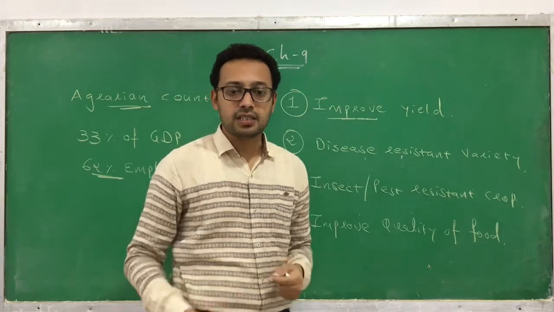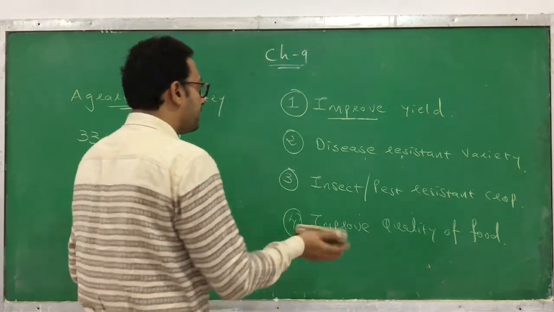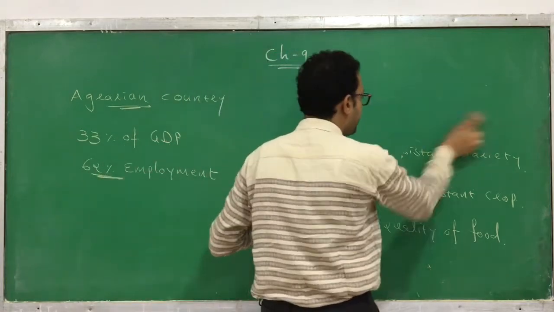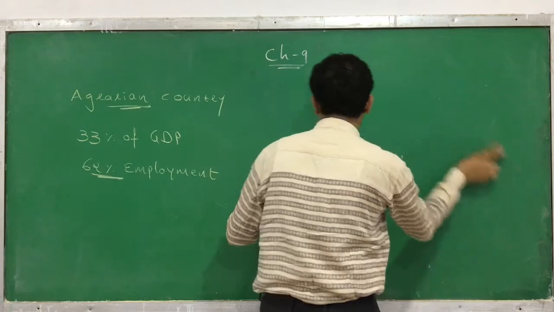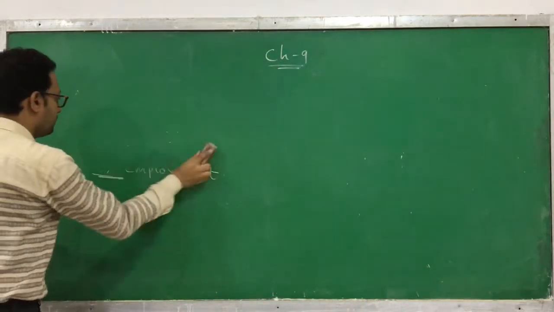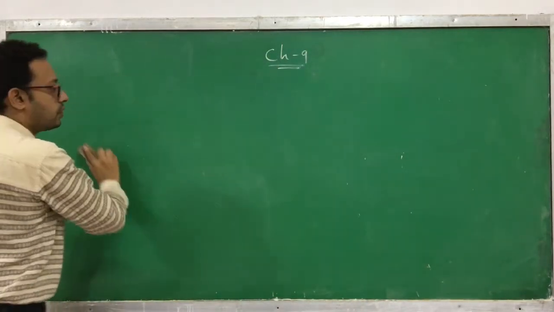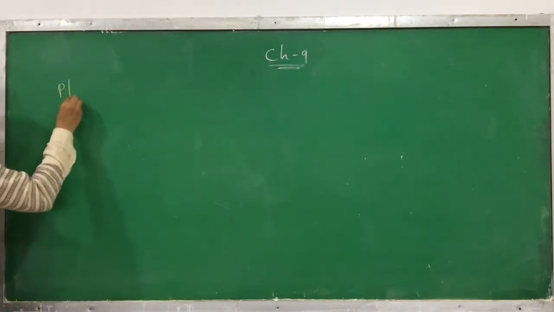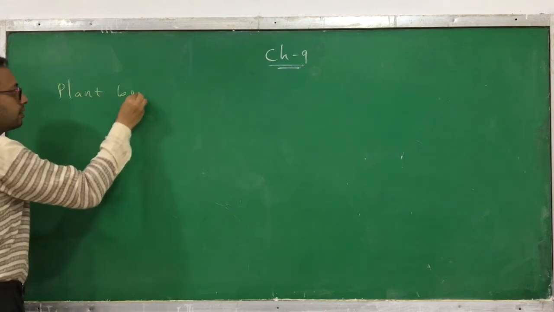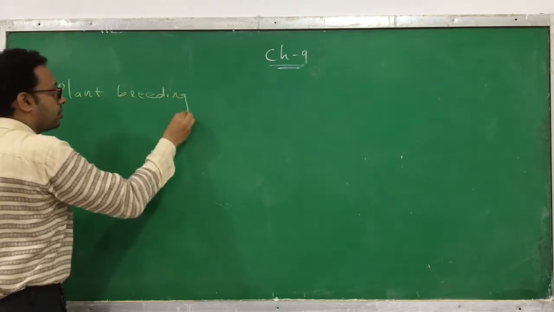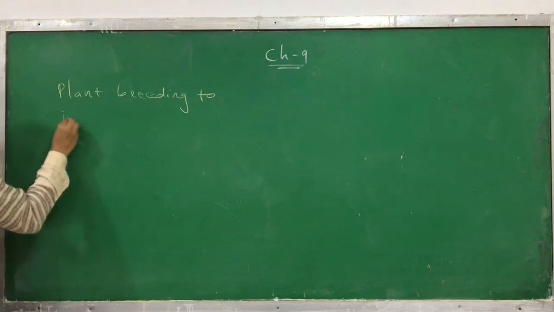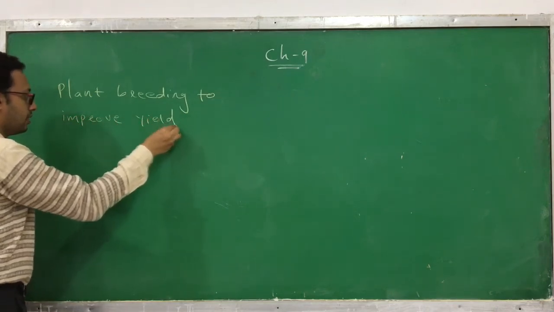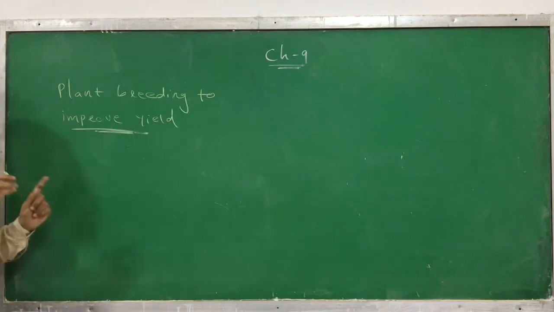Let's discuss in which cases we have improved the yield, and then one by one we will discuss the individual ones. What are the examples in each one? So the first purpose is plant breeding to improve yield. Let's discuss one by one.